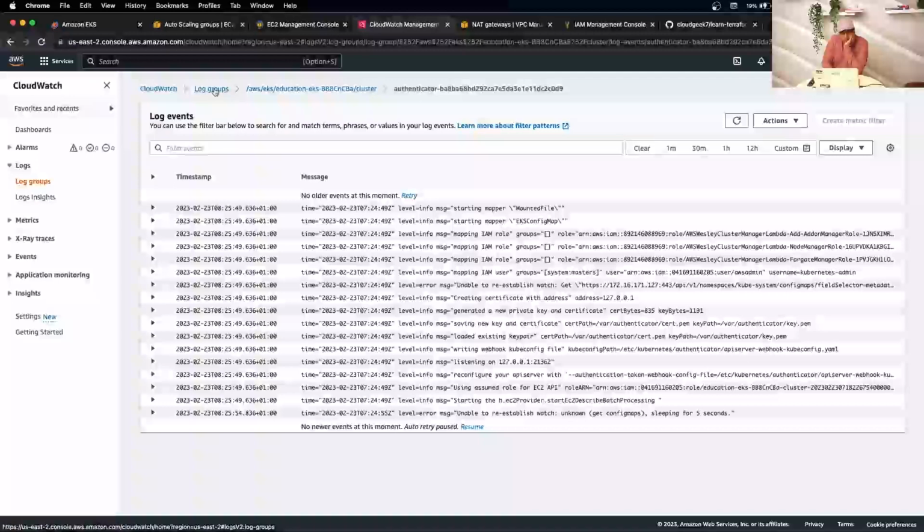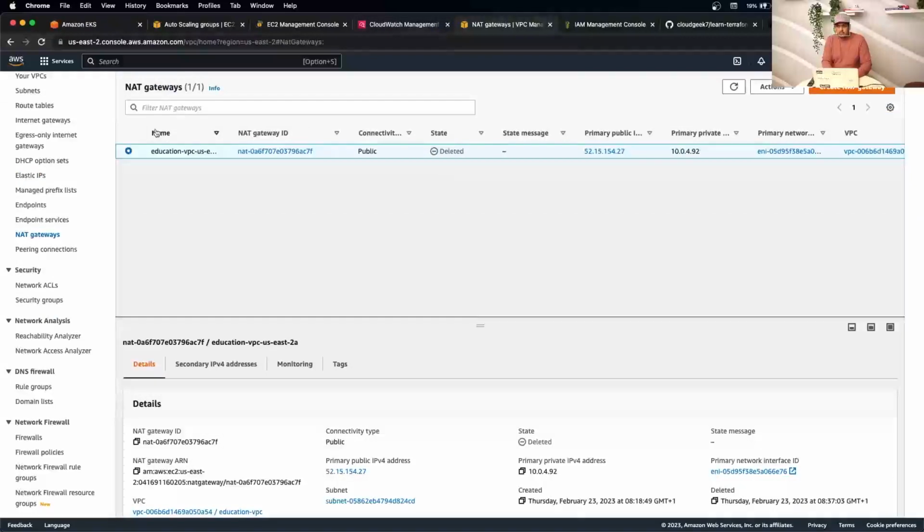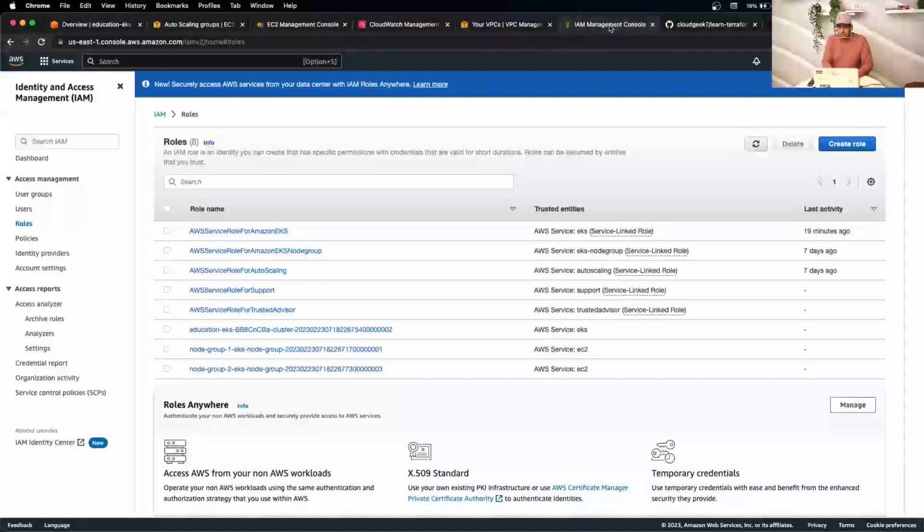It should also delete this log groups. But maybe at the end, it's starting with the infrastructure component, so that gateway is deleted. And at the end, it will delete the VPC as well once all the resources are cleared up. It should delete all this newly created IAM roles as well.